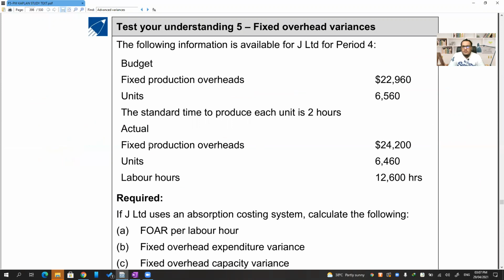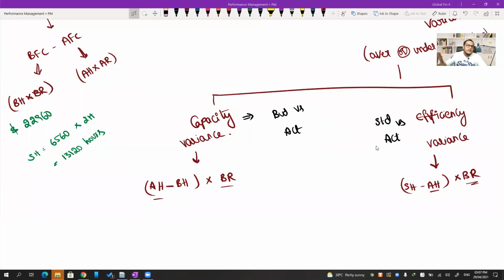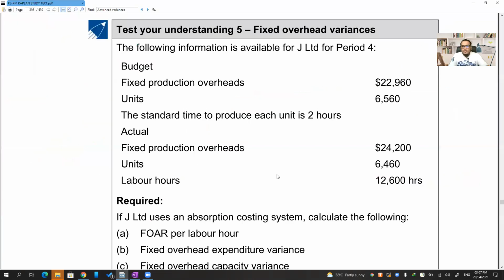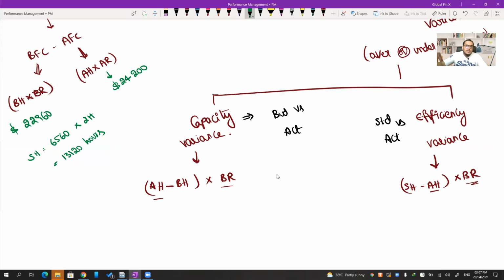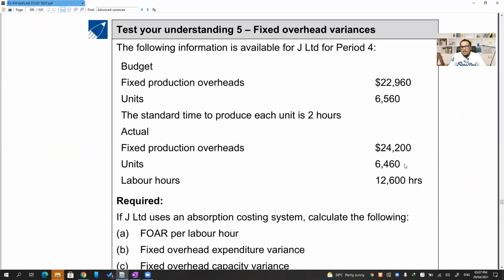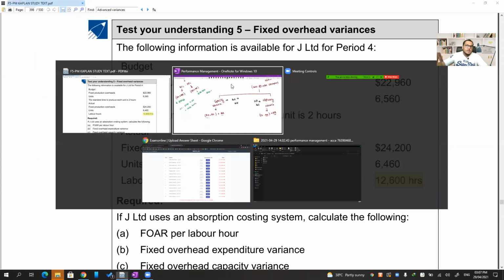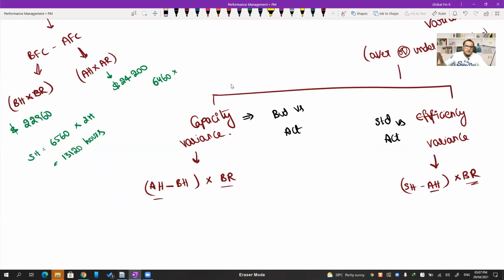Actual fixed production overheads are 24,200. The number of units is 6460, and labor hours are 12,600. So can we figure out the actual rate from this?